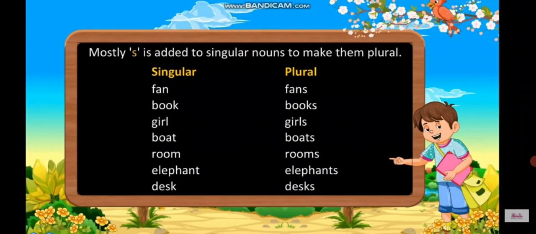Okay, first rule says, mostly S is added to singular nouns to make them plural. Like fan will become fans after adding S to it. Book will become books. Girl, girls. Boat, boats. Room, rooms. Elephant, elephants. Desk, desks.